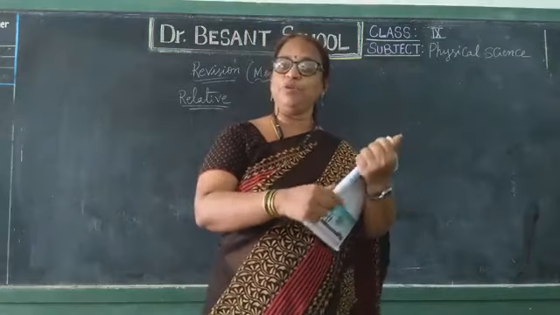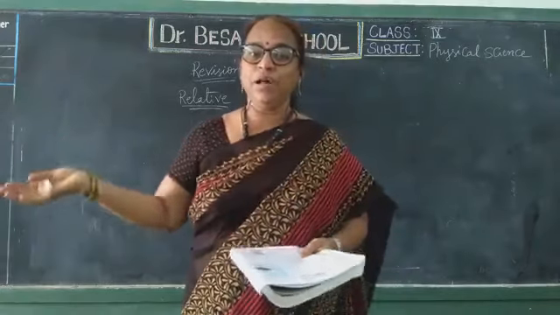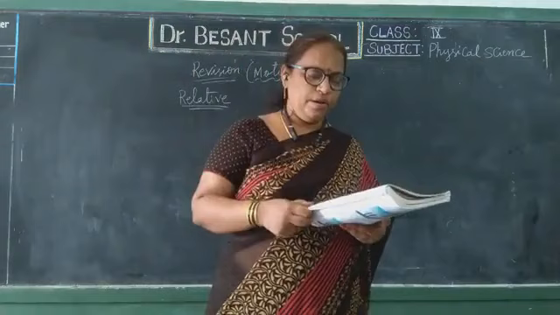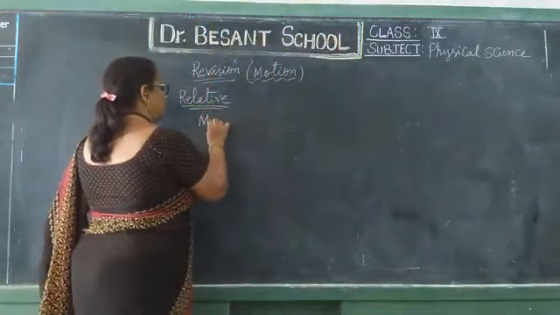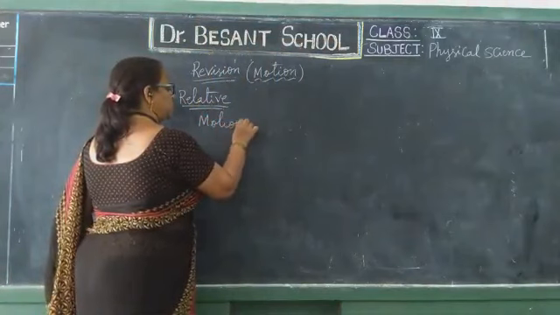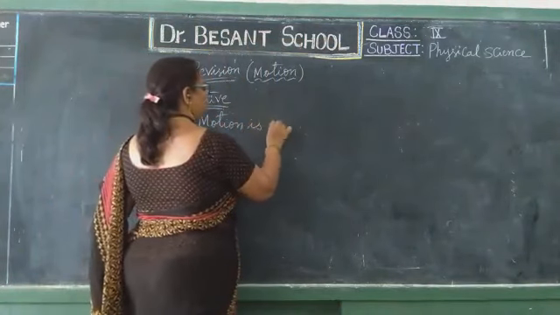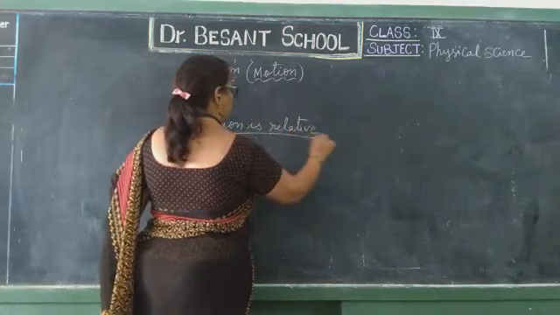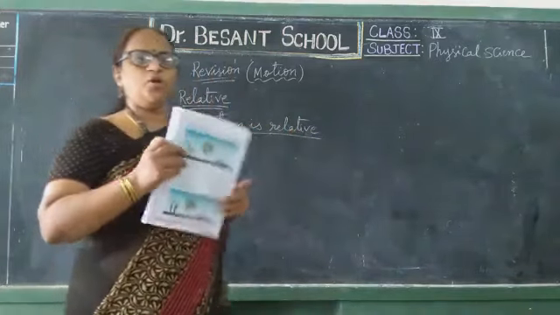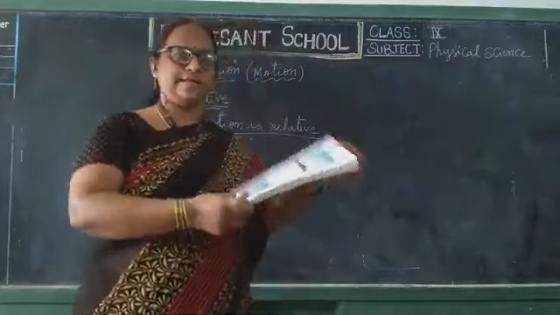Because that depends on the position, relative to the position. From this we understood that even motion is also relative.